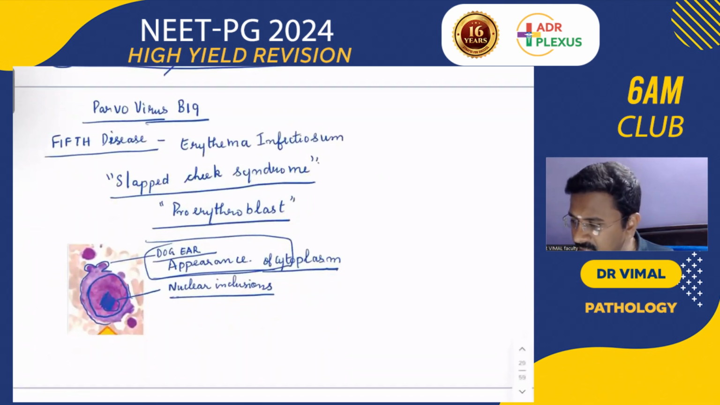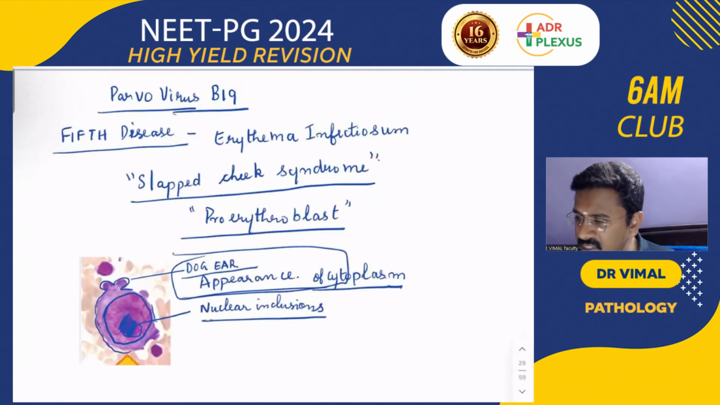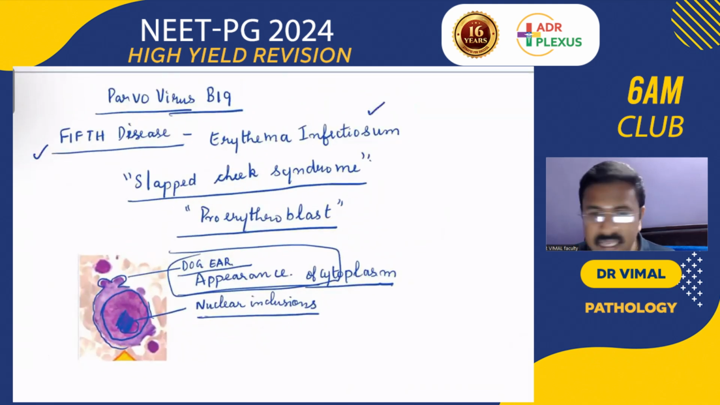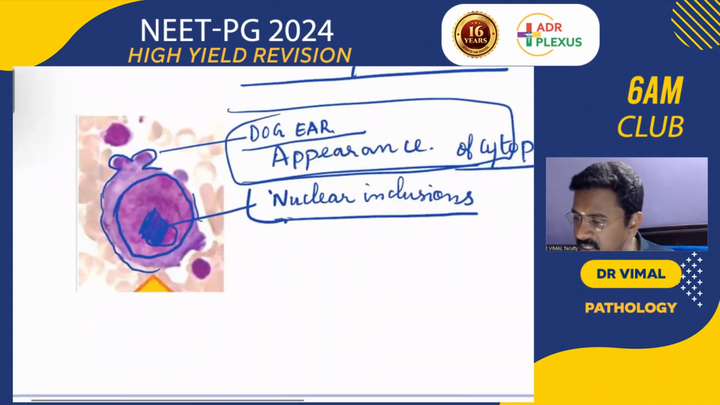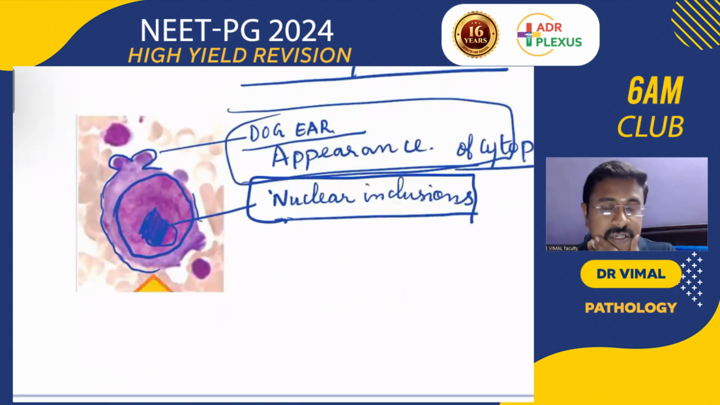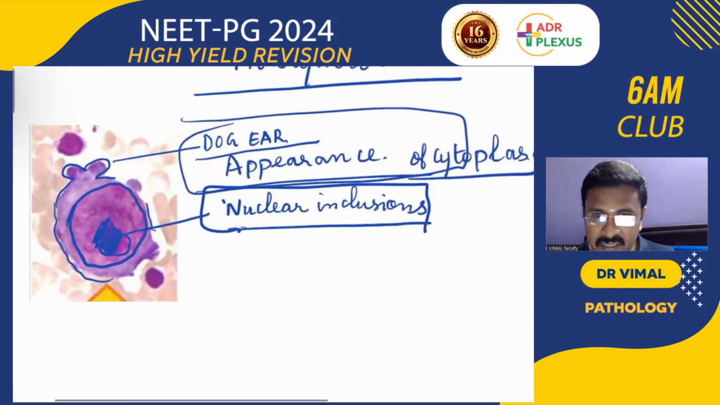So remember that it affects the pro-erythroblast. Parvovirus, fifth disease, erythema infectiosum, dog-ear appearance of the cytoplasm, and it produces intranuclear inclusions. Please remember that.